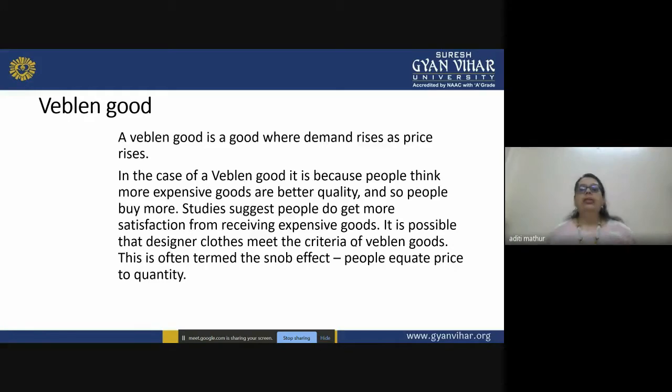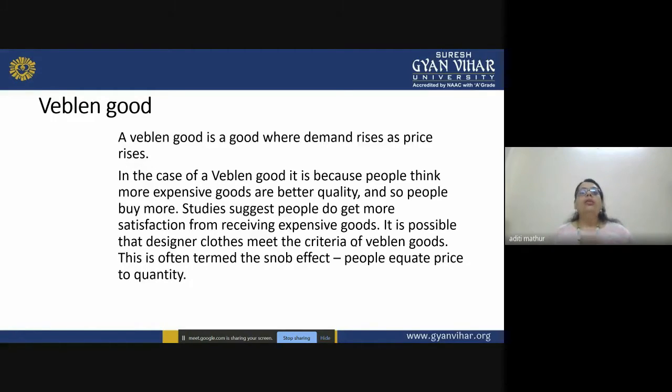There are few people near us who like to buy a particular good when the price of that good increases, because they believe that it is a status symbol. It gives them a different kind of satisfaction to buy expensive goods, right? Studies suggest that people get more satisfaction from receiving expensive goods, and these goods are known as Veblen goods, right? So when you see any commodity having an increase in price and its demand is also increasing, understand it is because that product is a Veblen good.